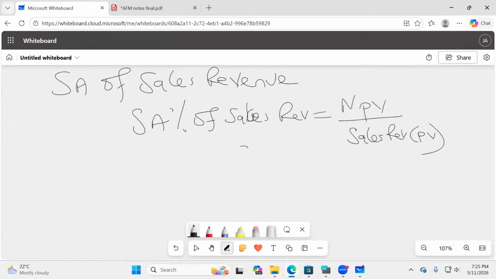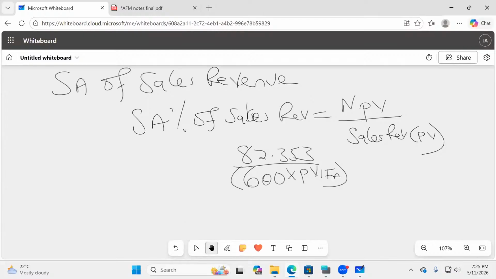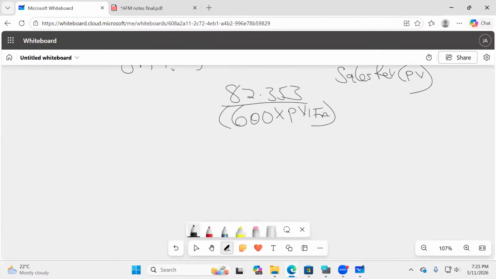So the NPV remains at 82.35. Our sales was 600, but this needs a discounting factor, because sales revenue was accruing every year. So this will be multiplied with the PV that we have in the question.